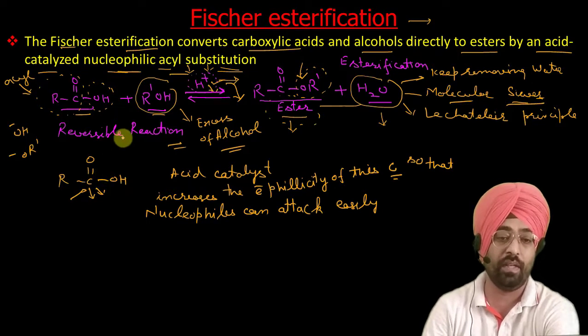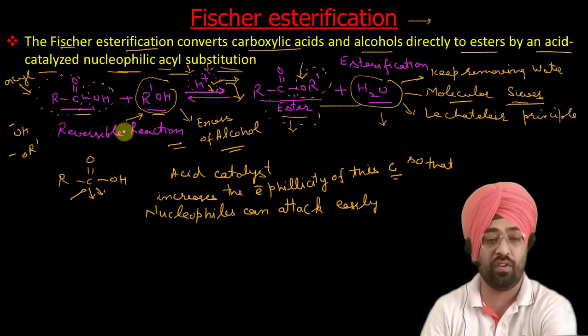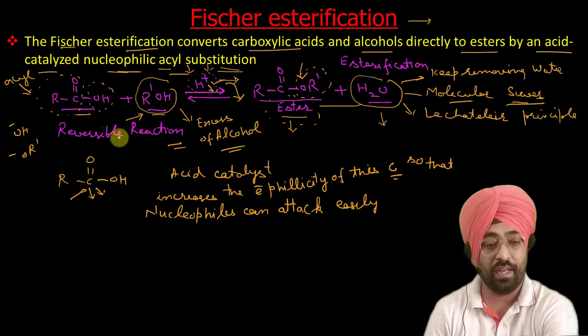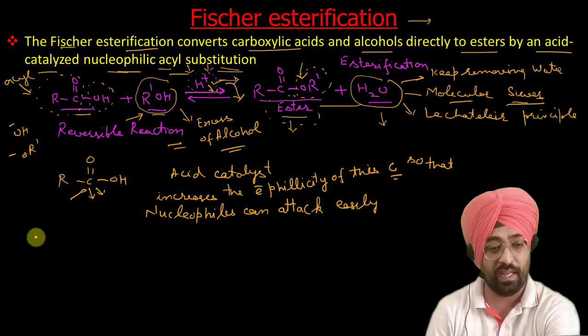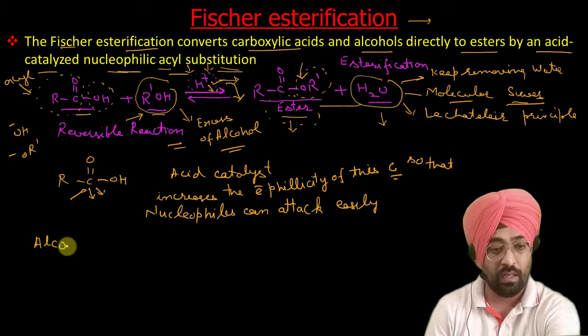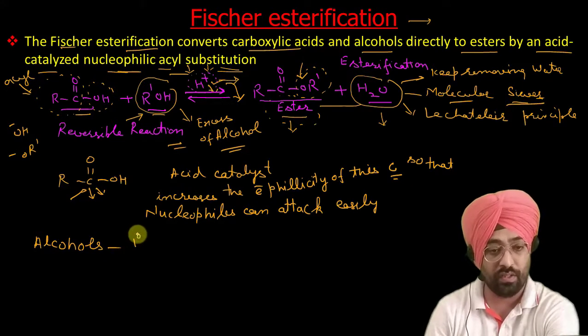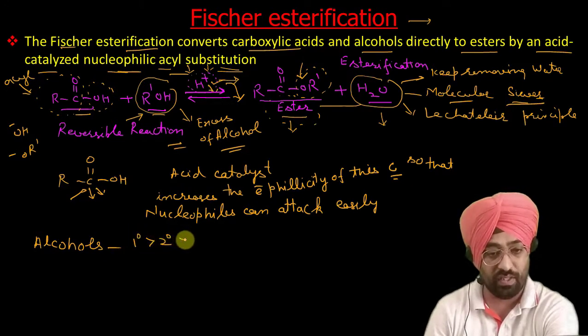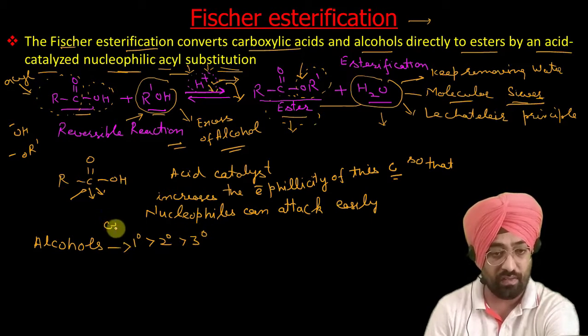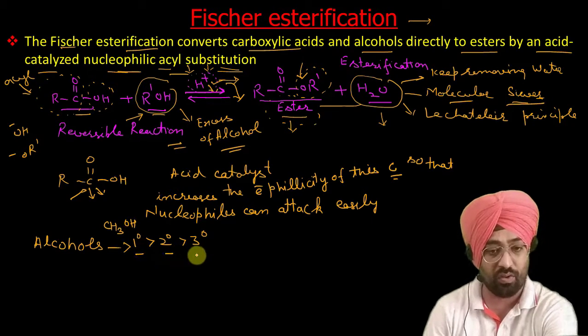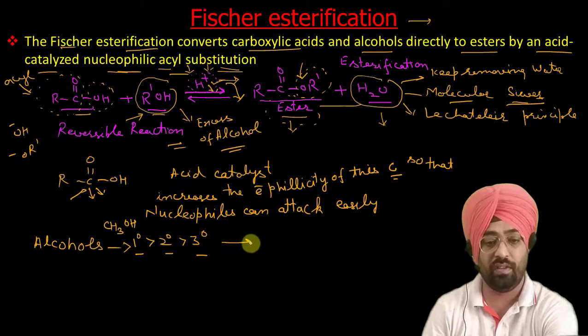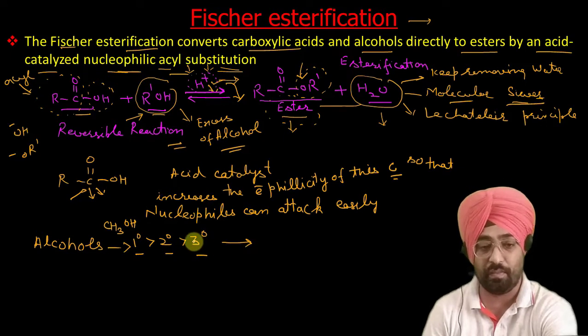So our nucleophile will be this alcohol. In today's reaction, our nucleophile is alcohol. If we have to write the order of reactivity, first we will see the order of reactivity of alcohols. Primary alcohols are more reactive than secondary alcohols, which are more reactive than tertiary alcohols, and methanol is most reactive. So methanol is more reactive than primary, secondary and tertiary alcohols. We will try to explain this order when we discuss the mechanism.